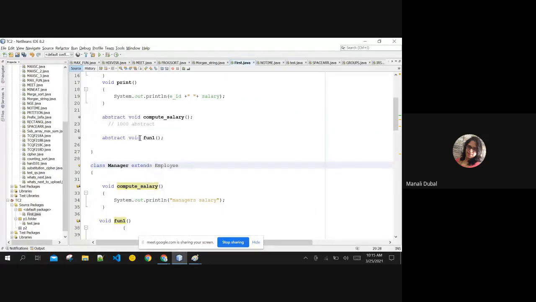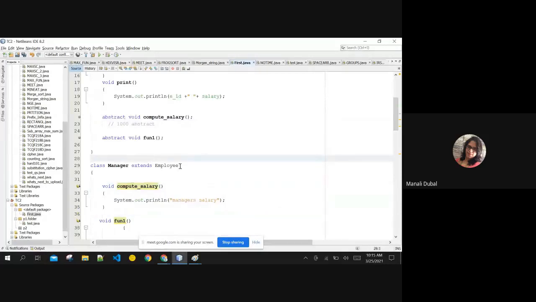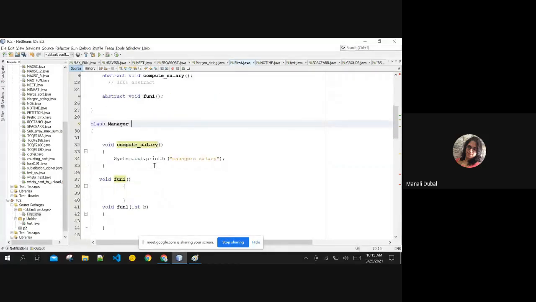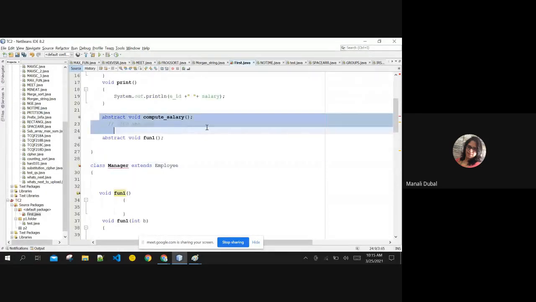Where I was, yes. In the abstract class, whenever you are creating an abstract method, you for sure need to give its implementation, right? That was what I was conveying. If I am extending this class and this function is abstract, I need to definitely give the implementation of computeSalary. See, if I am extending Employee here, it has an abstract method computeSalary, and I need to compulsorily give its body.